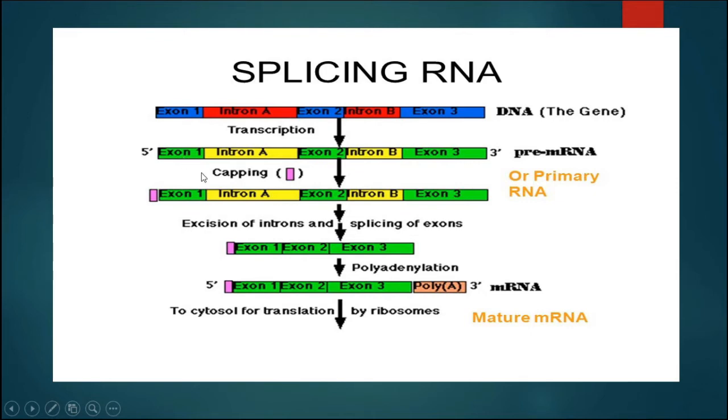Now we can see this exon and intron will be broken down, and the intron will be removed, and the exons will join, and this is known as splicing. Now capping and tailing, and finally it will form the mature mRNA. Then it will be transported to the cytoplasm for the further process, that is translation.